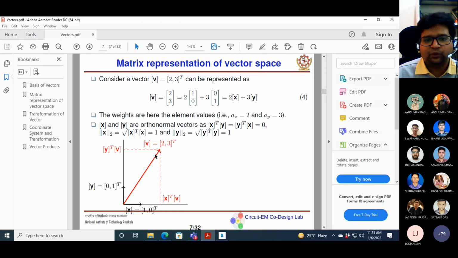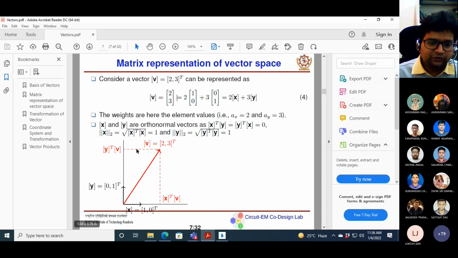For example, consider a vector (2, 3) transpose. This is called a column vector. In most cases we represent a vector as a column vector, and the row vector is the transpose of the column vector. Now this can be represented as a linear combination of two orthogonal basis vectors.